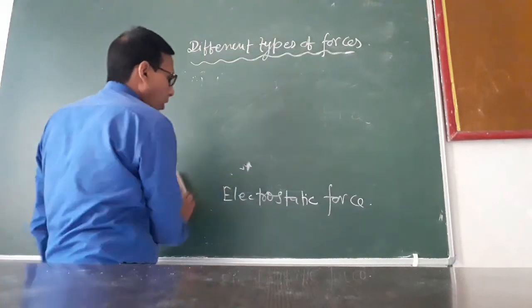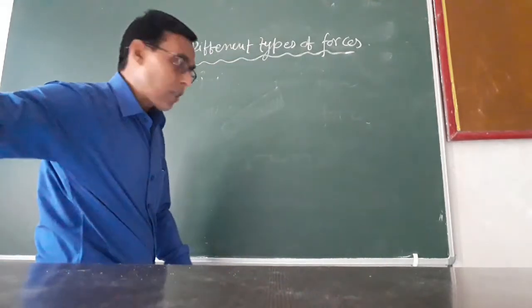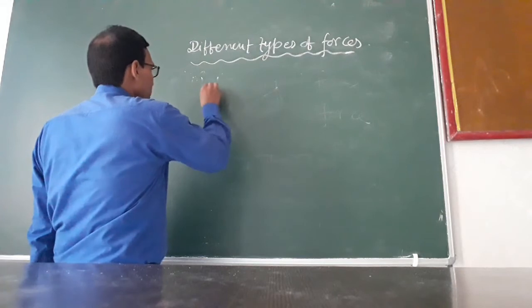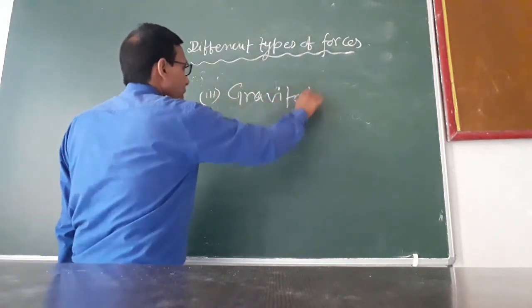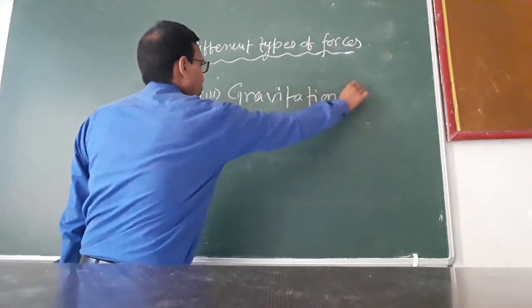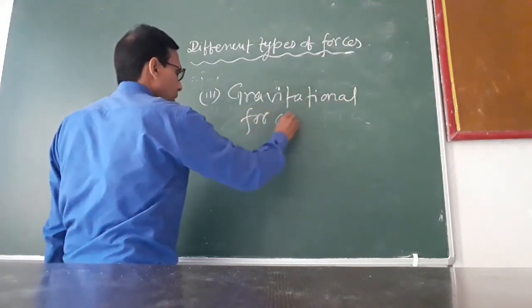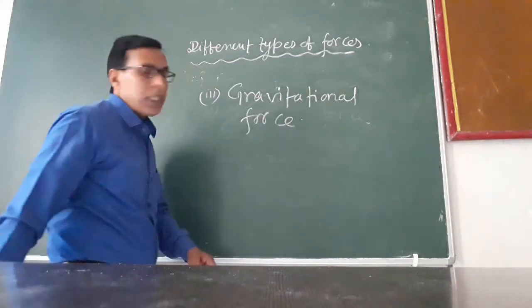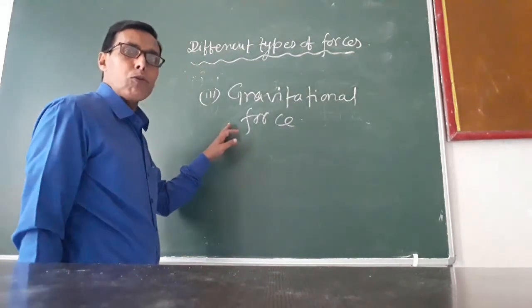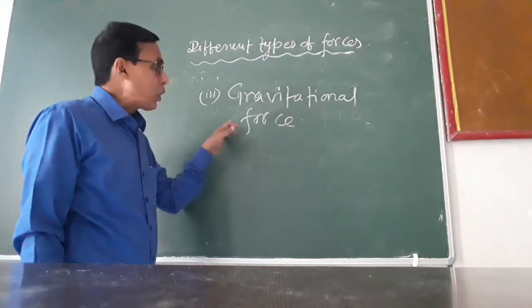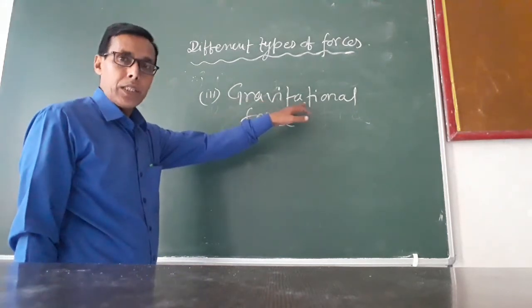Now the third example of non-contact force is gravitational force. What is gravitational force? The force of attraction between any two bodies in this universe due to their masses is called gravitational force.